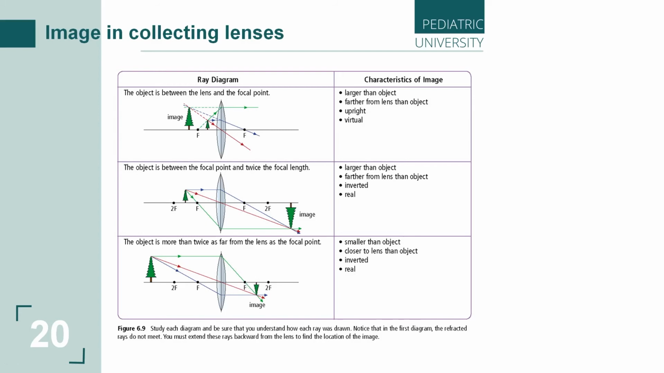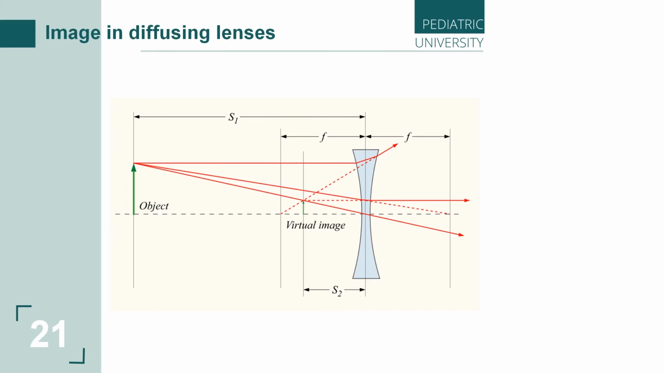And as for diffusing lens, in the diffusing lens, we always get only an imaginary or virtual image, and it does not matter where the object is.